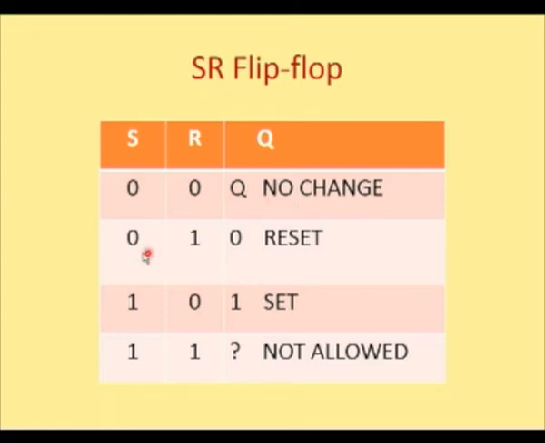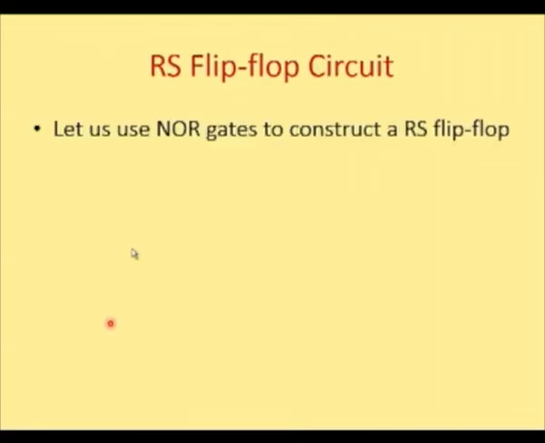When S is equal to 0 and R is equal to 1, the flip-flop is reset, and when S is equal to 1 and R equal to 0, the flip-flop is set. When S is equal to 1 and R equal to 1, this is not allowed or it is a forbidden state. We can use NOR gates to construct an RS flip-flop.